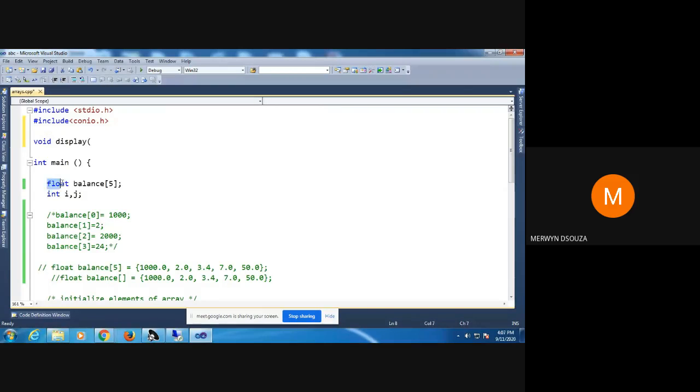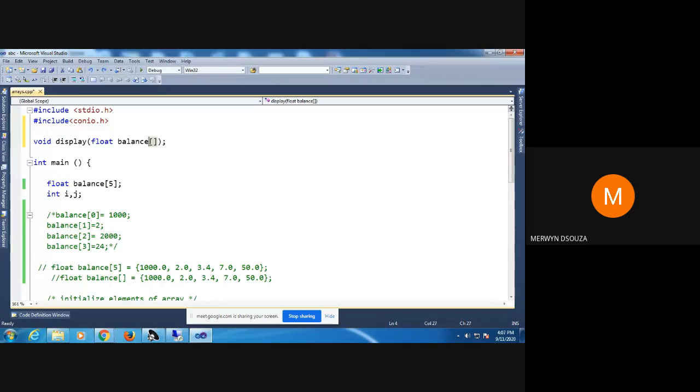I know my array is floating points. I will say float. I want to tell my computer that I'm going to use one array here. So I will say something like this, that my variable here will be an array. So I declared my function prototype. This function prototype tells my computer, my operating system, that I'm going to use one function of the name display, and it will have a floating point array, a floating point array with the name balance.